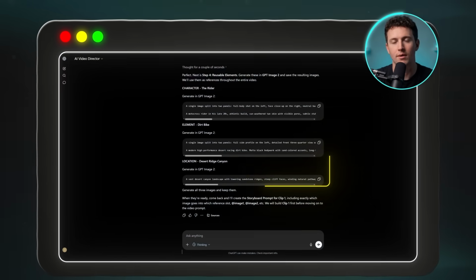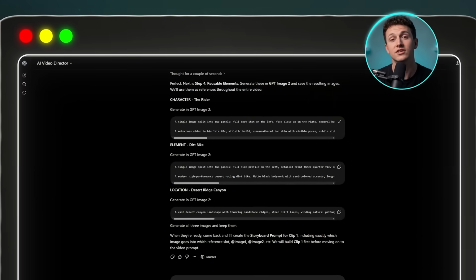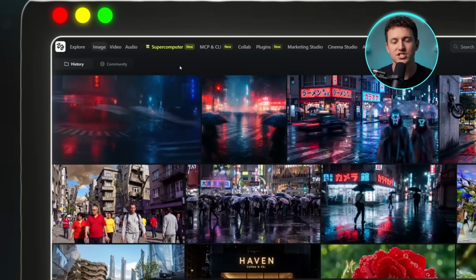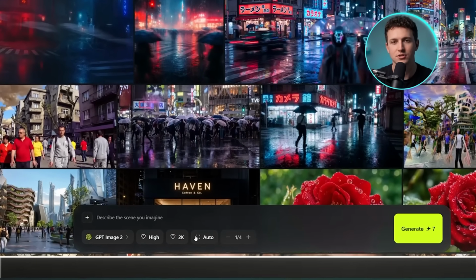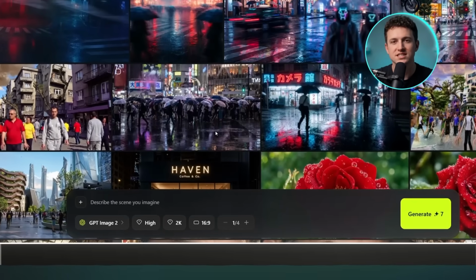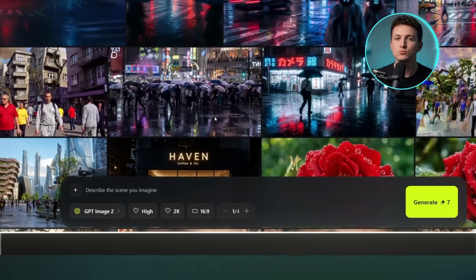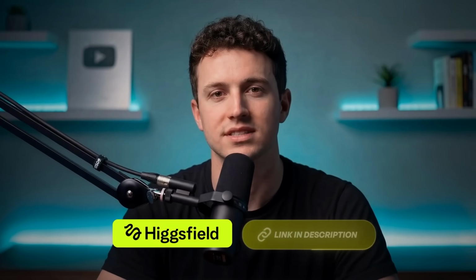I'll take the element prompts the GPT already wrote and head over to Higgsfield into the image section with GPT Image 2 set as the model because it gives you sharp and realistic images. Then I set the aspect ratio to 16:9 because I want a wide double shot of my elements. And if you want to build this along with me, the link to Higgsfield is in the description.